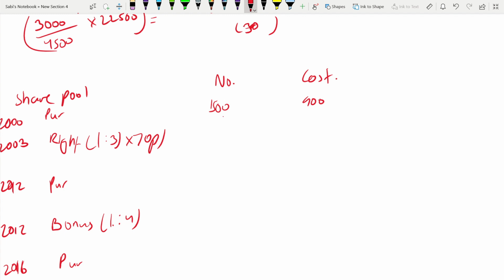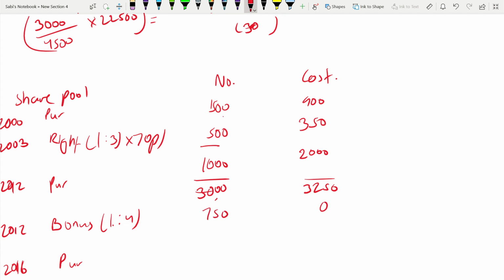1:3, so 1,500 divided by 3, right? 500 shares into 70 pence. It is 350. Then we'll add. Straight away we can write 1,000 we purchased. Cost was 2,000. Now add up before the bonus issue. So the total is 3,000. Cost is 3,250. 3,000 divided by 4, 750 is the bonus, no impact on cost.